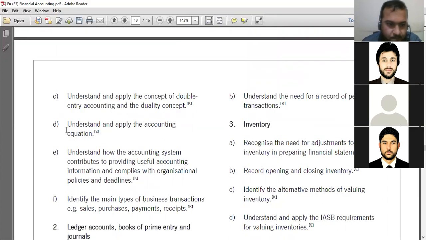Now look at this one: understand and apply the accounting equation. If you look in the bracket, they have mentioned the S. It means the topic level is skill level, and the examiner is going to test application here. Application means applying your knowledge on a given scenario. So what is the accounting equation? Asset is equal to equity plus liability.